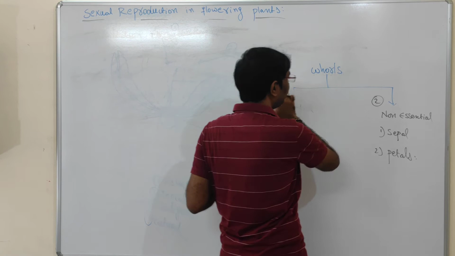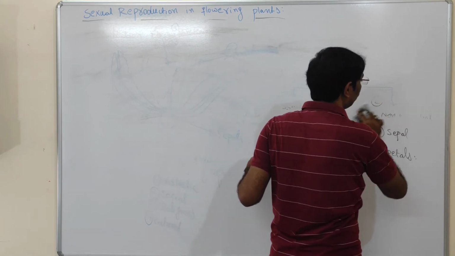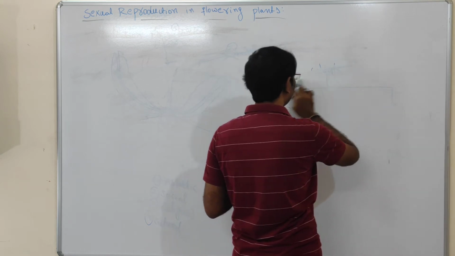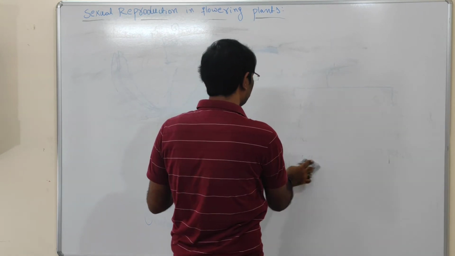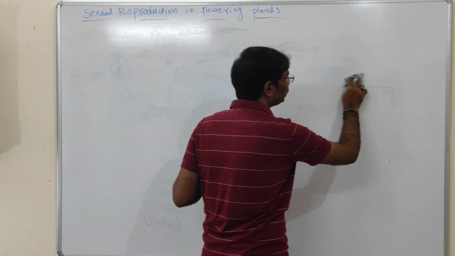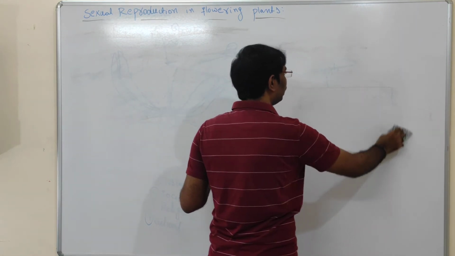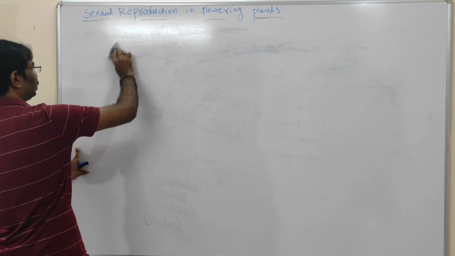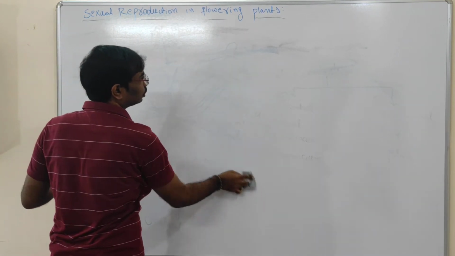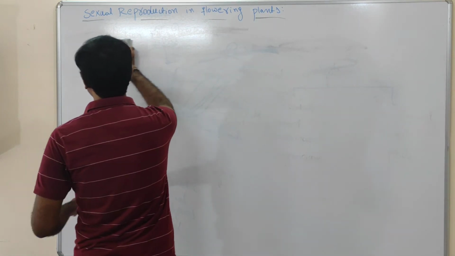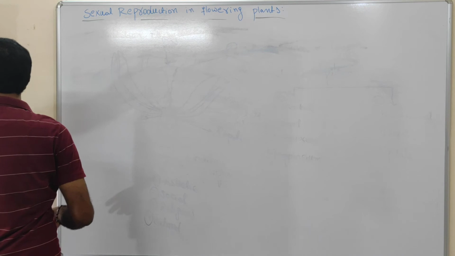What is the meaning of androecium? Androecium means the male reproductive organ in the flower. Androecium is constructed with the help of the stamens. The stamen contains two parts. What are the two parts present in the stamen?